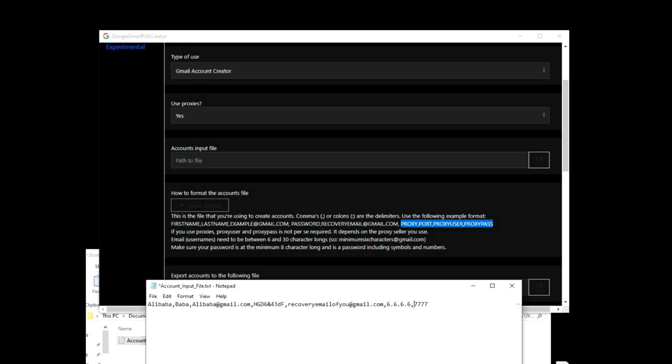Now, let's say you do have a proxy username or a proxy password and you do not have any IP authentication. That means you're going to retrieve that from the proxy provider and put those things here, password, proxies. And this is the full format example, okay? This is a full one. Normally you do not need this, but if you do, then it is there for you, okay? You can use it. So that's the account input file.